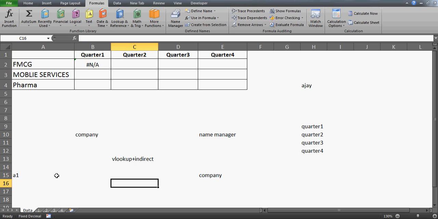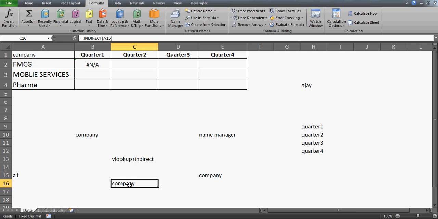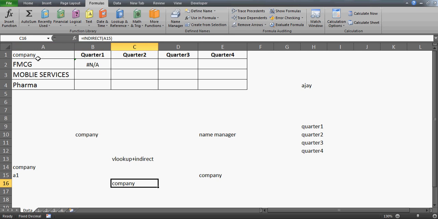Now what happens is, for example, if I write here A1 and I write here INDIRECT and go to this cell, you know that I'm using the A15, but what value do I have in A15? It's A1, and what value I have in A1 will be given back. So if I write here the company, you see that I'll get the company. So I'm not directly going into this cell like this. I'm not using this equals to, I'm using the INDIRECT. So this is a mediator cell for me, and through this I'm actually reaching this position, right?